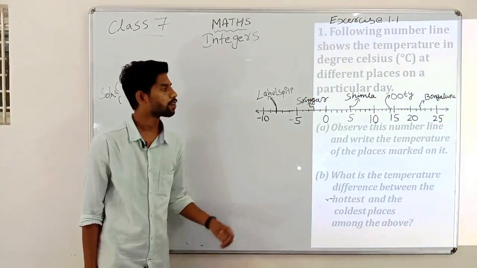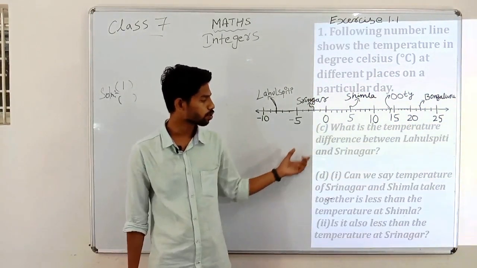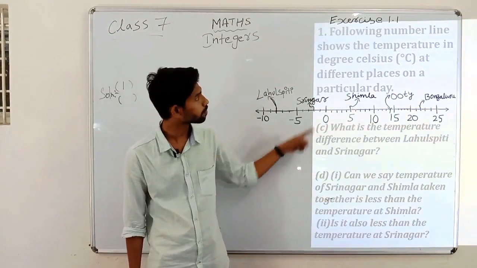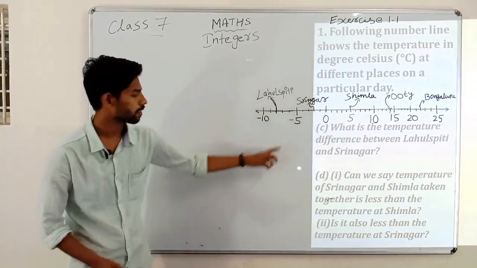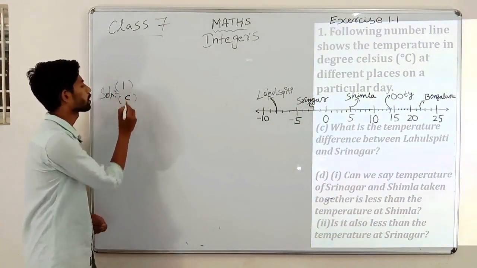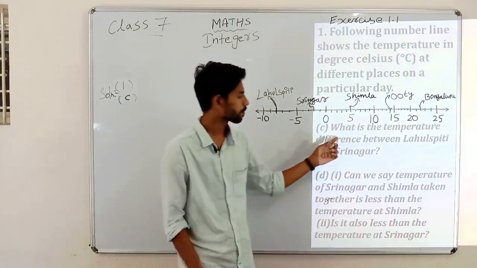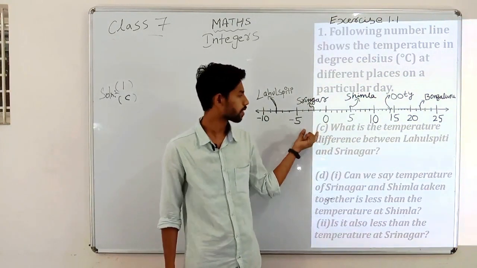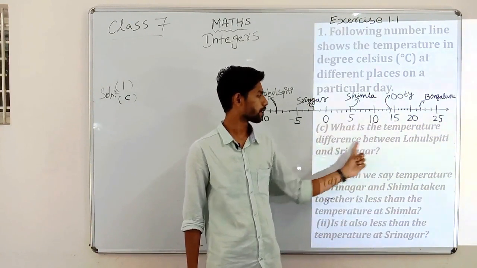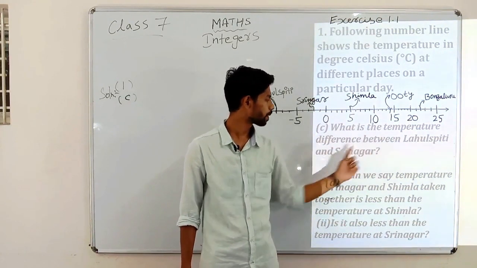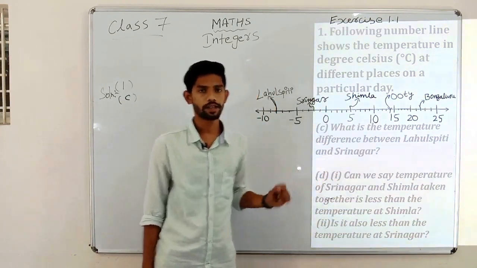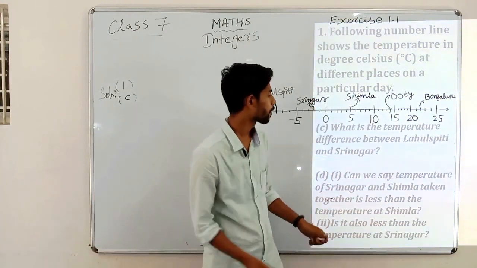And now we'll look into the next two sub questions of problem 1, that is C and D. We shall see C first. Sub question C says: what is the temperature difference between Lahul Spiti and Srinagar? Again it's asking the temperature difference.